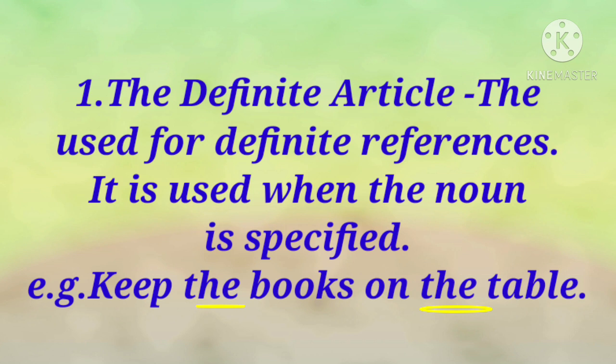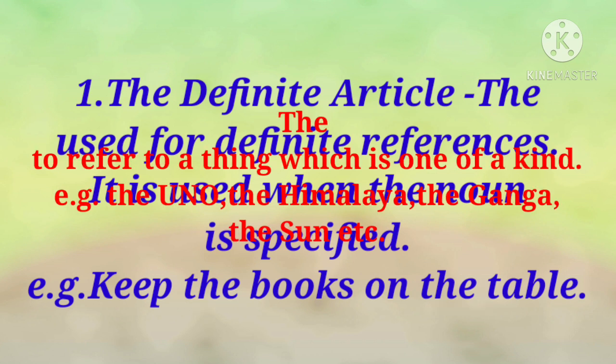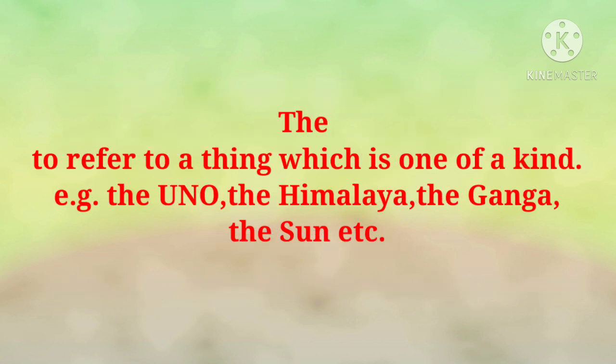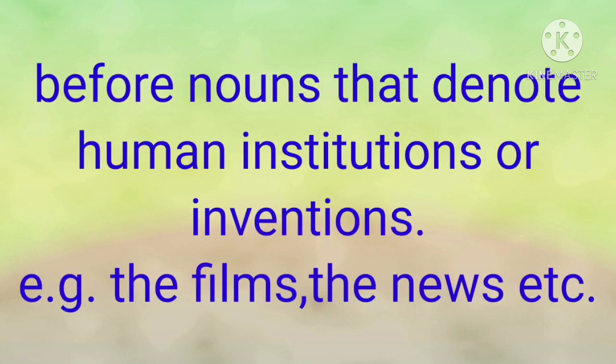The definite article the is used to refer to a noun that has already been mentioned. Next, the is used to refer to a thing which is one of a kind. For example, the Himalaya, the Ganga, the sun, etc. The is used before nouns that denote human institutions or inventions.